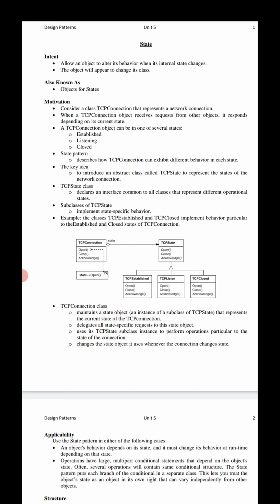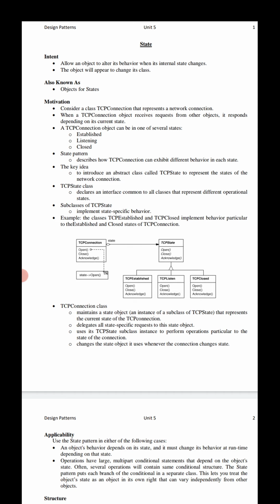The main key idea in this pattern is to introduce an abstract class, here called TCP state. The abstract class TCP state represents the states of the network connection, as you can see in the diagram.